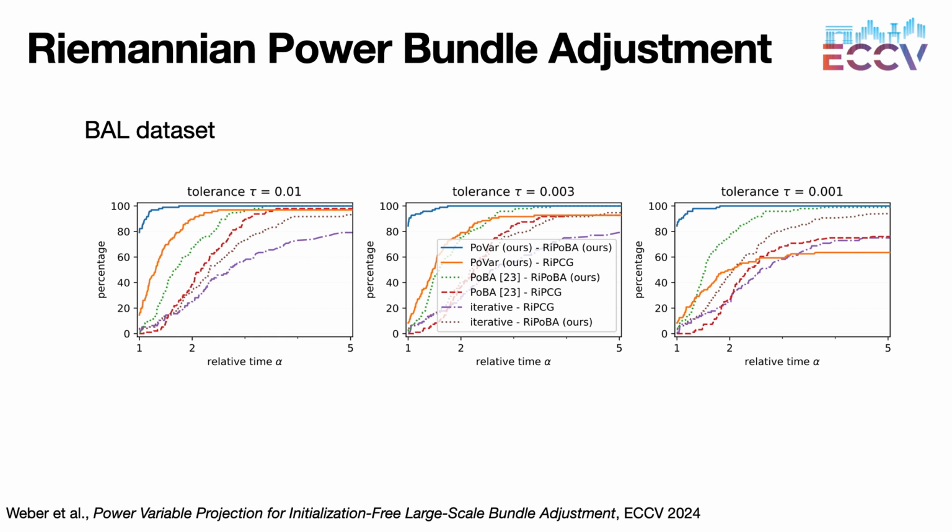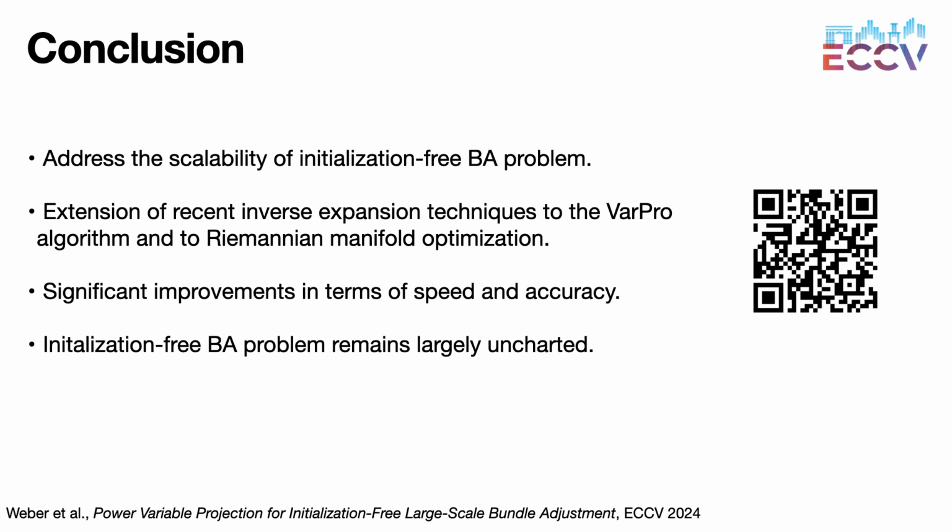We compare the combinations of our two solvers for the two steps of the stratified BA in blue on the performance profiles. Our solvers clearly outperform their competitors for the BAL datasets for all tolerances. In conclusion, we have addressed the scalability of initialization-free BA problem. We have extended a recent inverse expansion method to the VarPro algorithm and to Riemannian manifold optimization. That leads to significant improvements in terms of speed and accuracy.